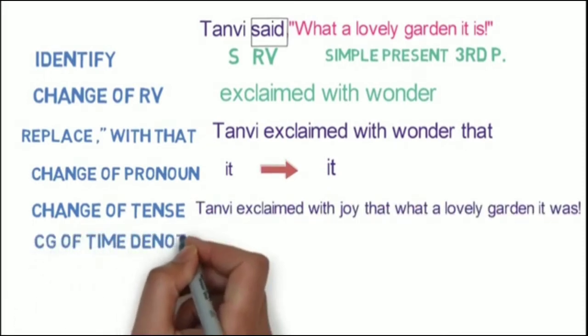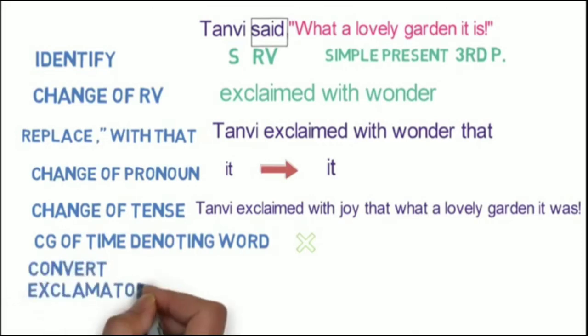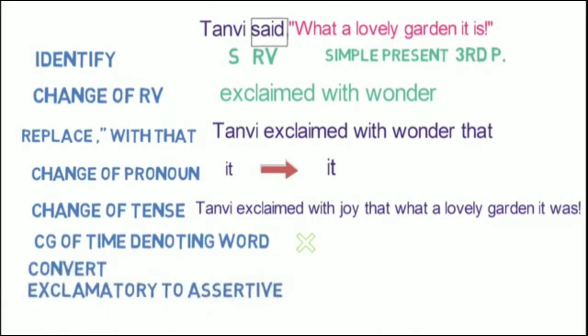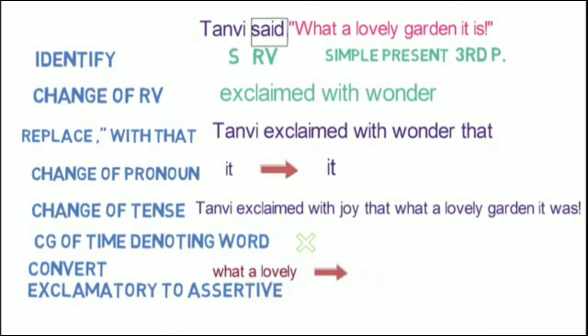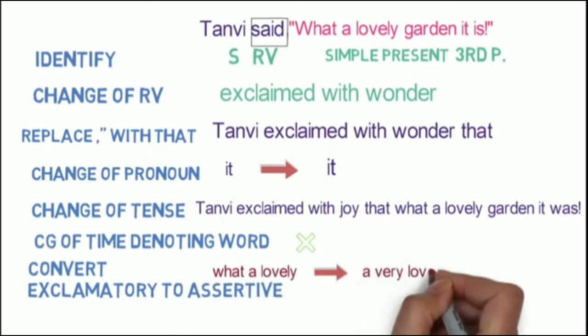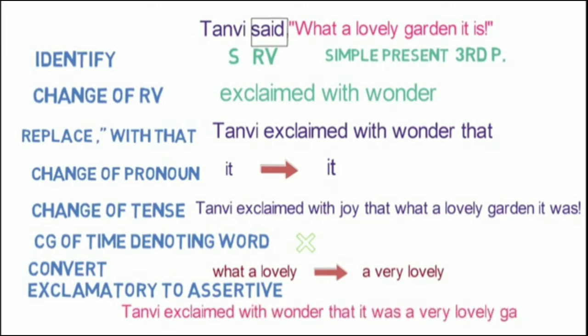Step 6, change of time denoting word. But as there are no time denoting words, this step won't come. And step 7, convert an exclamatory sentence to assertive. Here the structure is what plus a plus adjective, lovely. So it gets converted to a plus very plus lovely. And we need to move it was and put it after that as we need to convert it. So the final sentence will become like this: Tanvi exclaimed with wonder that it was a very lovely garden.